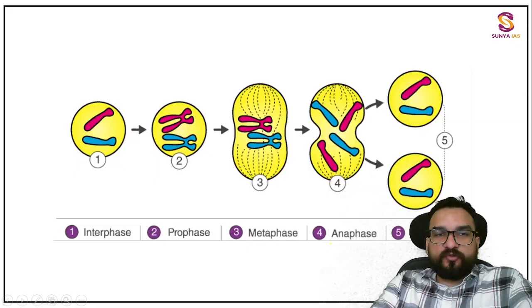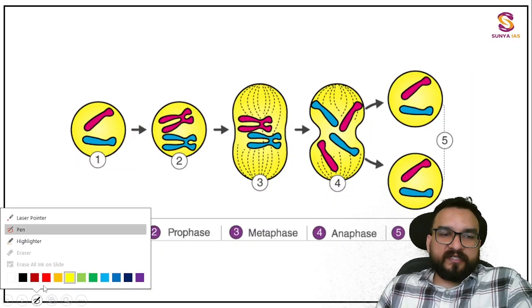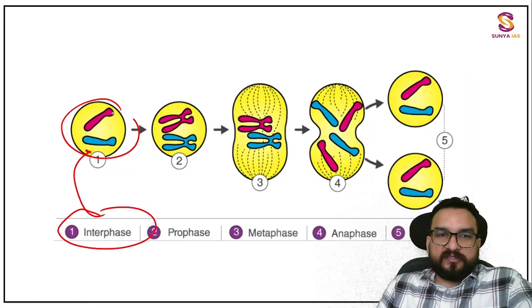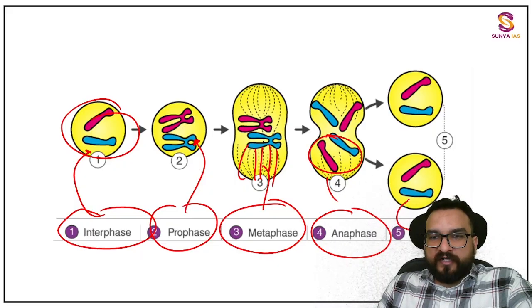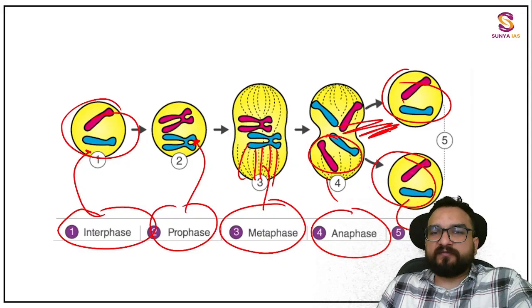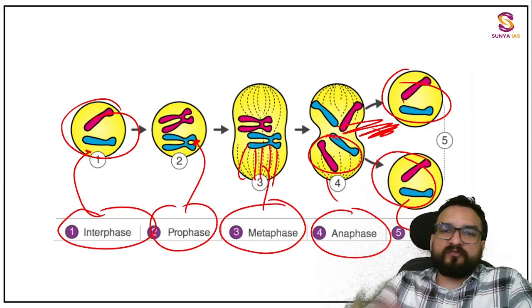Alright, now let me show you in this particular diagram also so you understand. Interphase doubles. Prophase it got smoothened out. Metaphase kinetochore is getting attached. Anaphase they will be getting separated over here. Telophase, separate nuclear membranes will be forming over there. If you don't understand this properly, this is shown overall. You don't have to draw it like this.